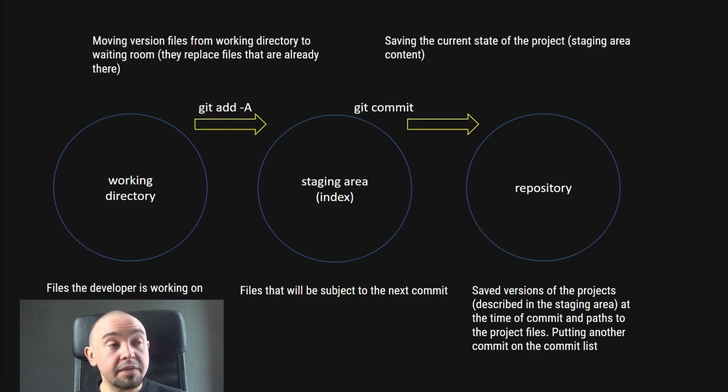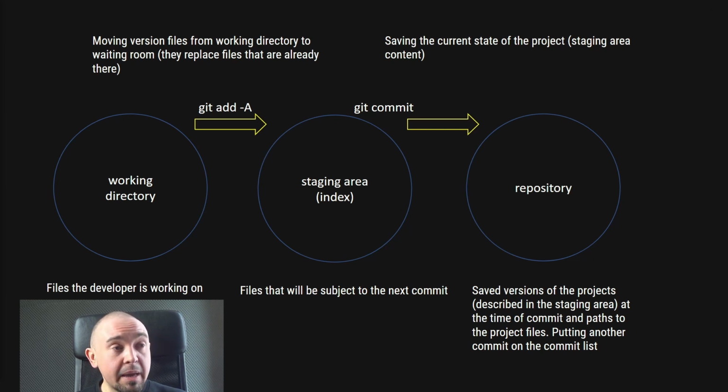We also know that in the working directory we have the files that we are working on. We also know that the files in the staging area will be the subject of the next commit. And of course, we know that our repository stores the saved versions of the projects placed in the repository by the commit. If we make any changes to the files in our working directory, Git knows it. It tracks a certain file or it doesn't, but it knows what's going on in that area.